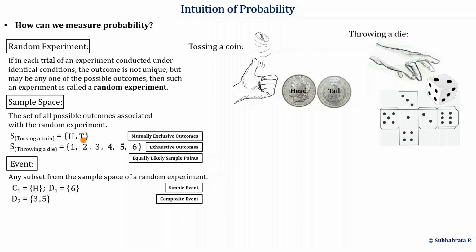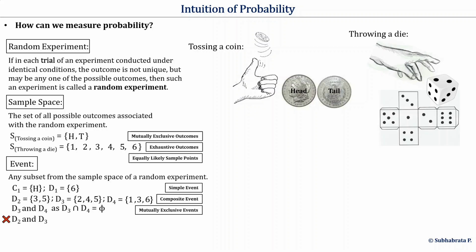Similarly, 2, 4, 5 is another composite event. 1, 3, 6 is another composite event. If two events don't have any sample point in common, those events are called mutually exclusive. For example, here D3 and D4 are mutually exclusive because the intersection of these two sets is a null set. It contains no sample point. But D2 and D3 are not mutually exclusive because the intersection of these two events is not a null set.